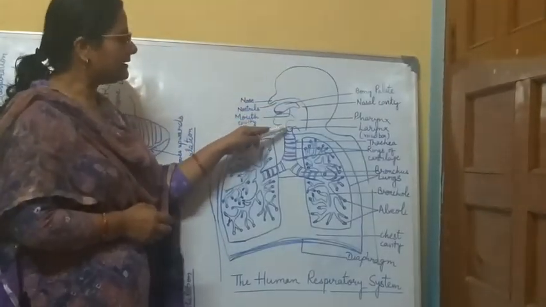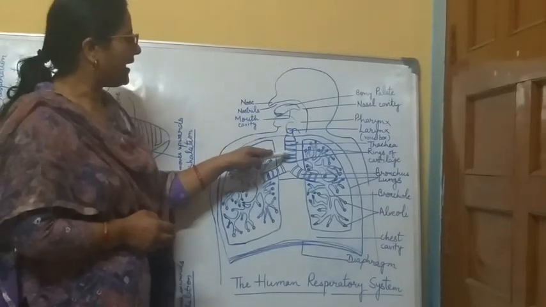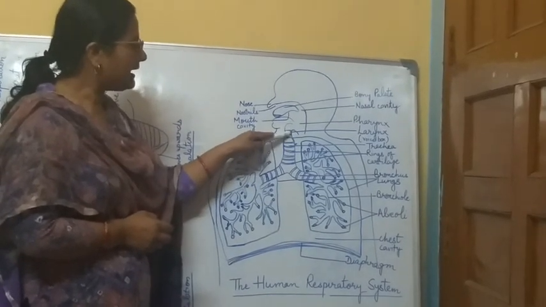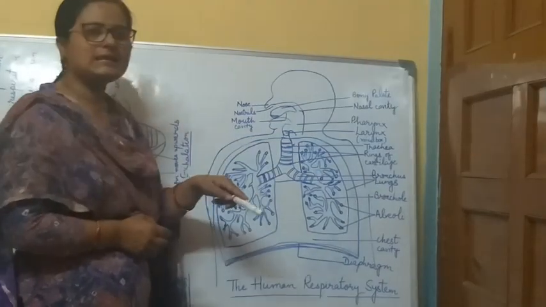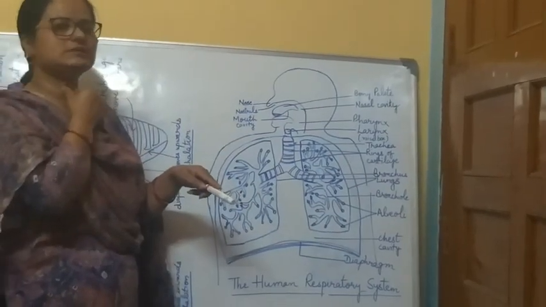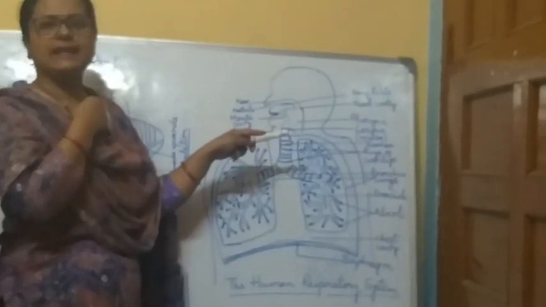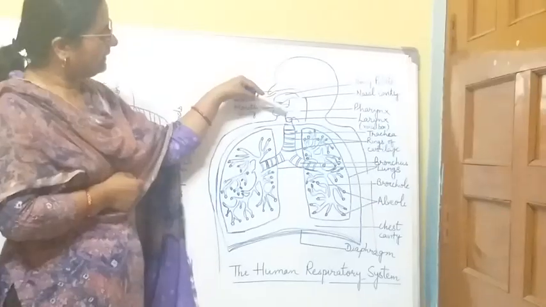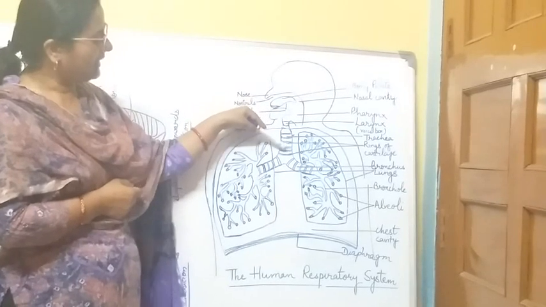After the pharynx, the air enters into the trachea, and above the trachea, here I have drawn the larynx. What is the larynx? The larynx is the voice box. It is placed in the neck, and after that the air enters into the trachea.